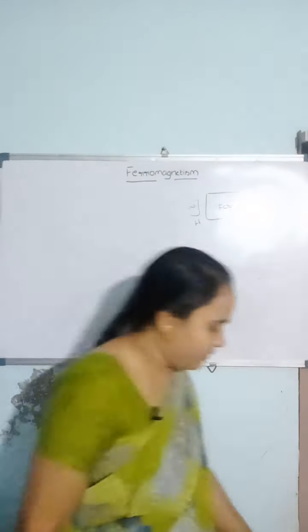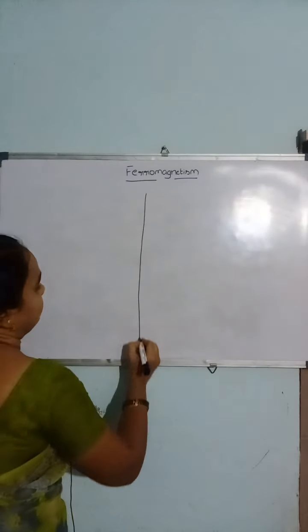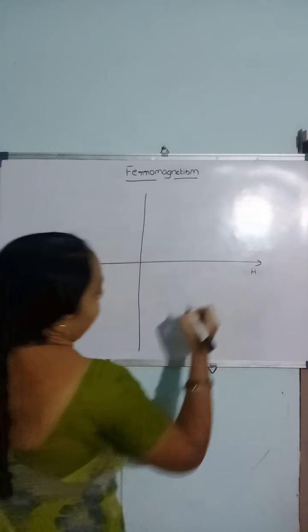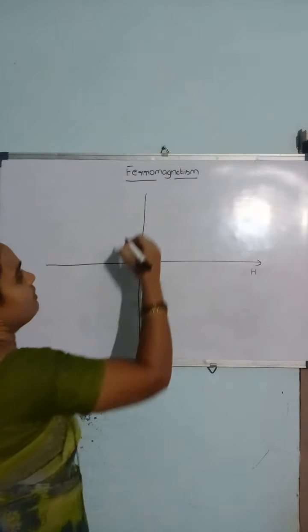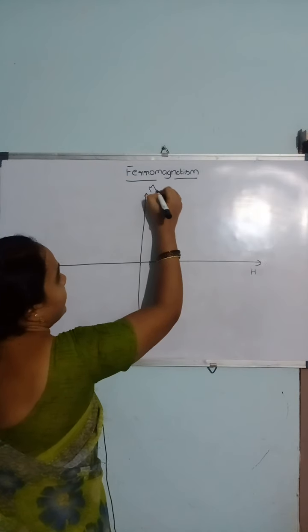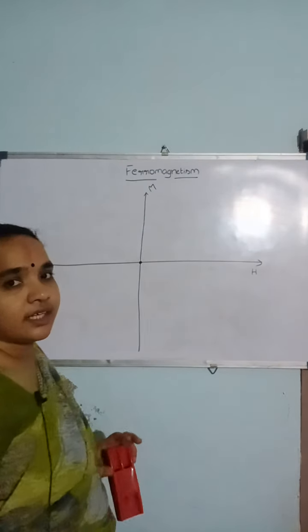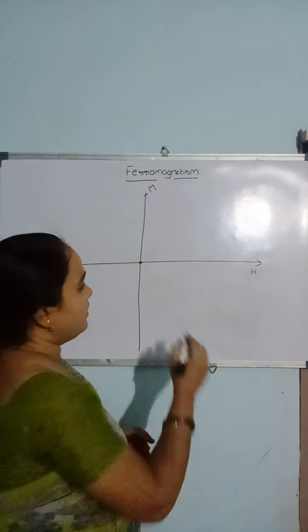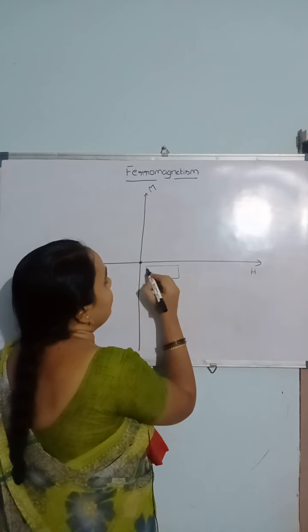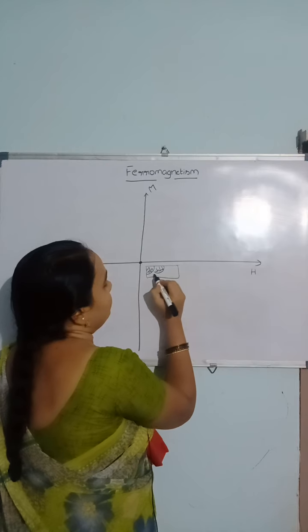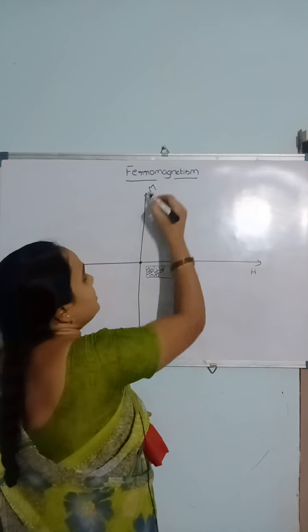If you draw the graph between the intensity of applied magnetic field versus magnetization, initially at zero magnetic field, in the absence of external magnetic field, all the domains are oriented in different directions, but the resultant magnetization is zero.